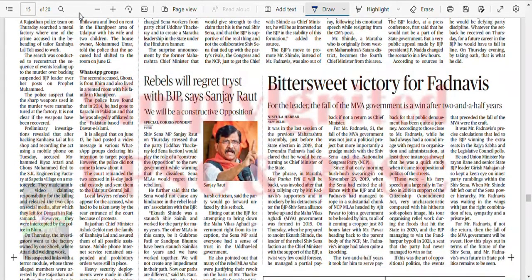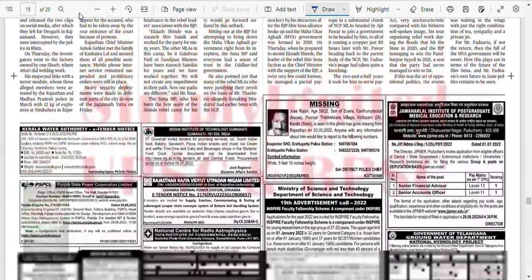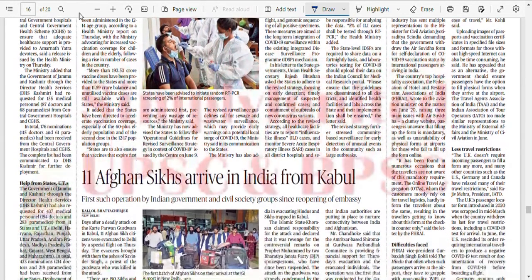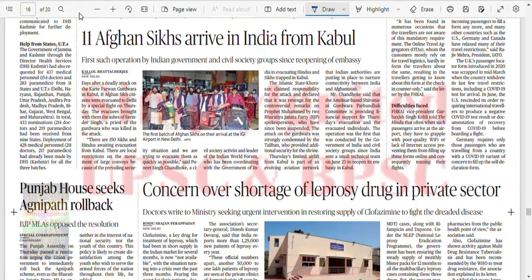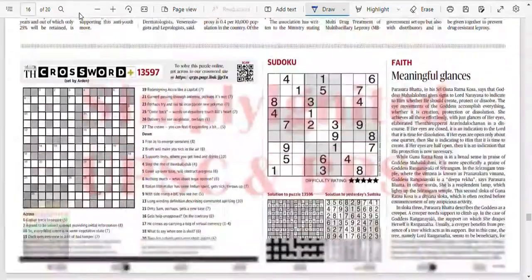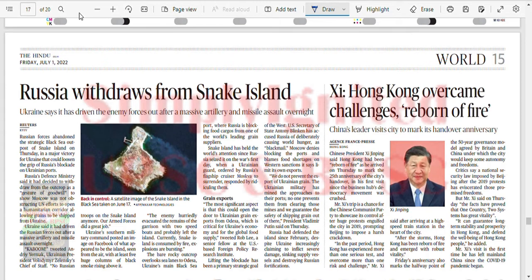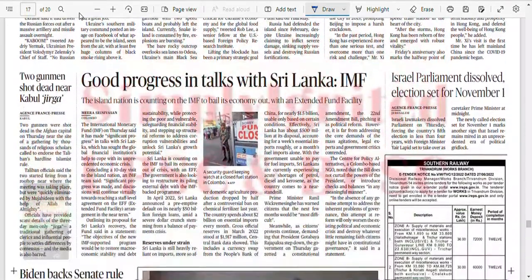They were themselves in trust with BJP and they have not regretted. They used their vote power to become the party working, so they should not lecture. Whatever is being done is due to them. Okay. Fine. There's nothing here. How come this island is called Snake Island? It looks more like a tetragonal island. Good progress in okay.